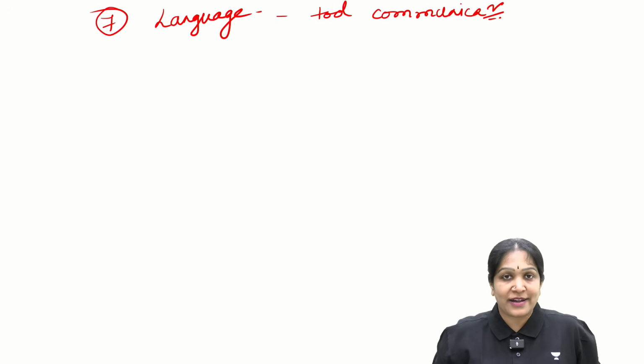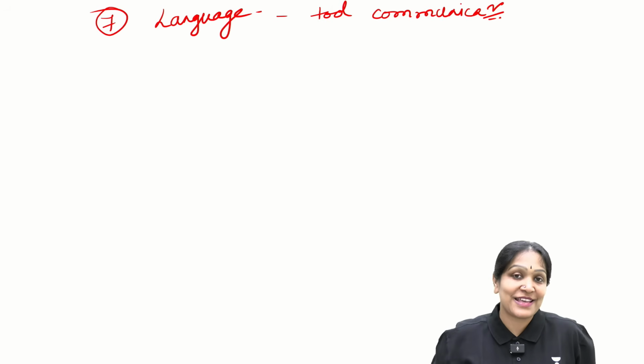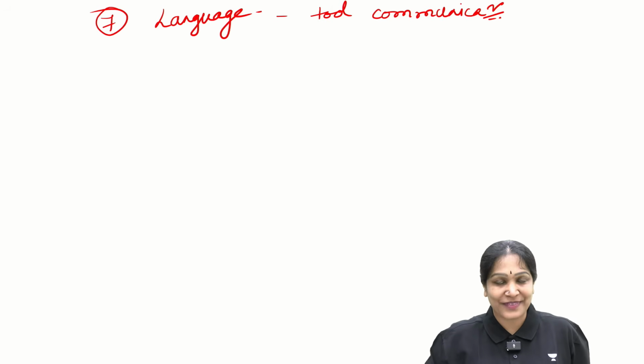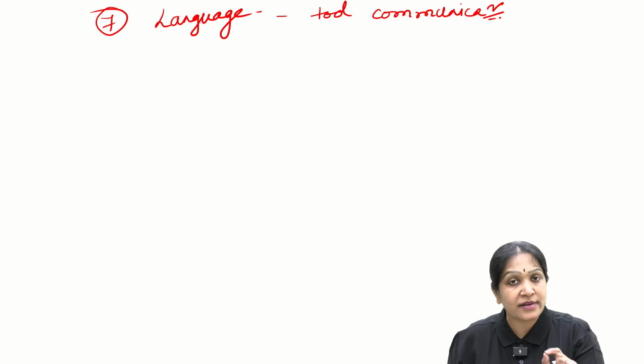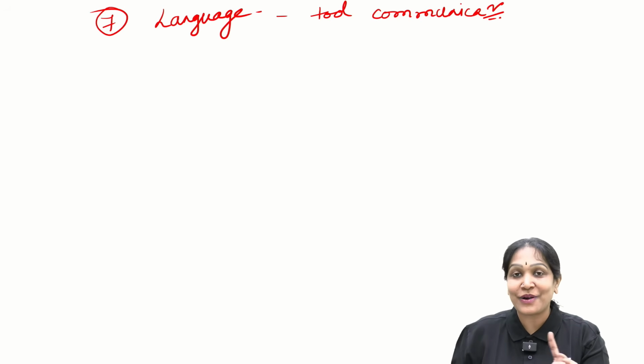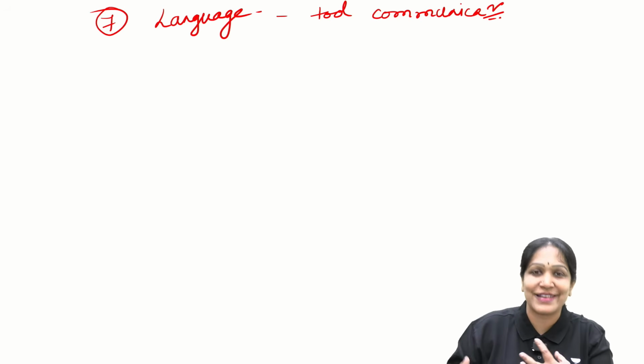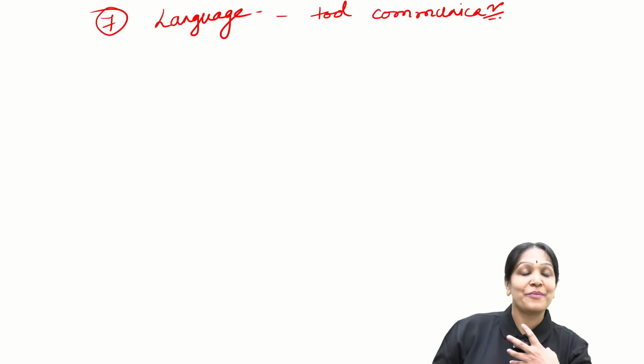Humans also communicate, but our communication is more sophisticated. For example, a dog may just communicate with you that it is sad, but it cannot describe how sad it is. Or a cat may communicate with you.